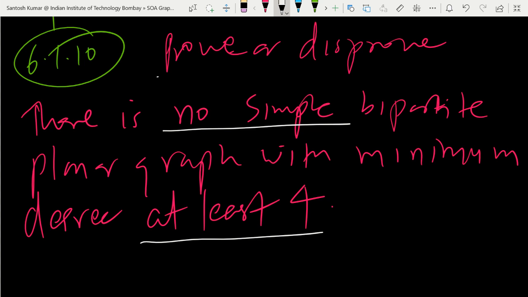So first you have to decide if it is true or false. If it is true, then you have to prove. If it is false, then you have to give a counter example. So you know about bipartite graph? Actually, a simple bipartite graph is triangle free. Or you know that the minimum face length will be 4 or more. Or it does not contain any odd cycle. Okay.